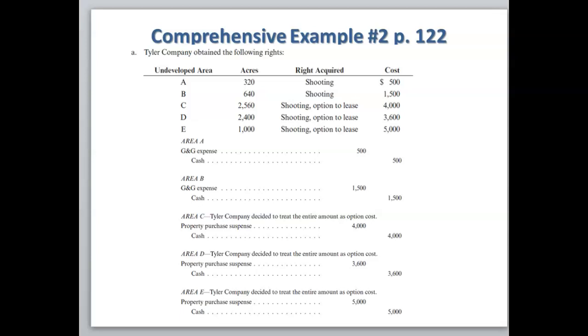So we're going to debit property purchase suspense of the $4,000, credit cash. We're going to do the same thing for areas D and E: property purchase suspense of $3,600, and for area E, property purchase suspense of $5,000.